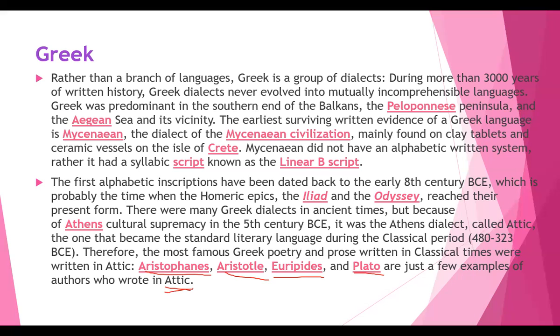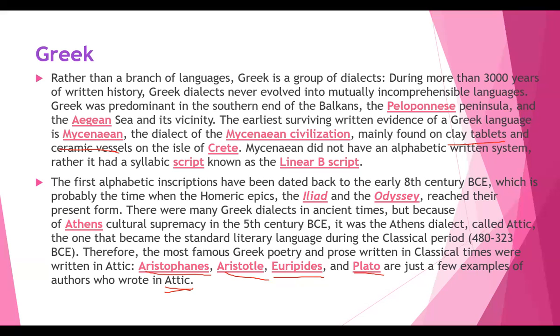So let us once again rewind the important aspects of this Greek branch. So this is the branch, isn't it? Rather than a branch of language, it is a group of dialects. What is the difference between language and dialect? As I told you, languages are broad, dialects are smaller and more specific, because it changes from one place to another place, maybe the same language, but the presentation is different from one place to another, right? So more than 3,000 years of written history. Greek dialects never evolved into mutually incomprehensible languages, and where we observe these Greek dialects is most probably on clay tablets and ceramic vessels.